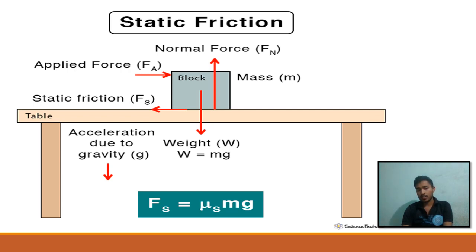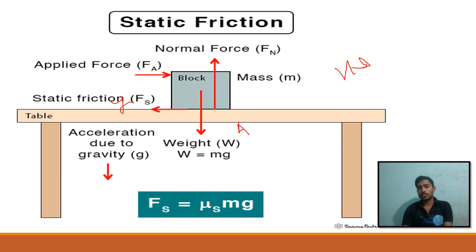In the picture, we can see that a block is on the table, and the weight of the block acts downward, and a force Fa is applied in the X direction, and a normal force is acting upon the block, and the static friction is denoted by Fs in the opposite direction.